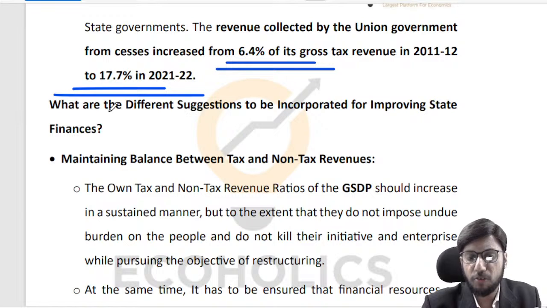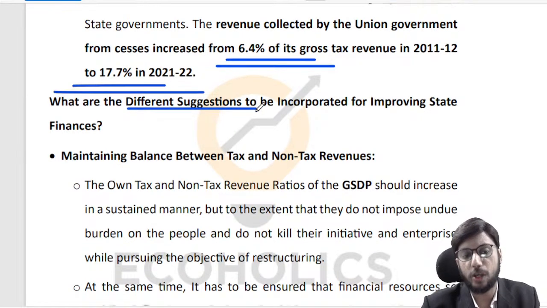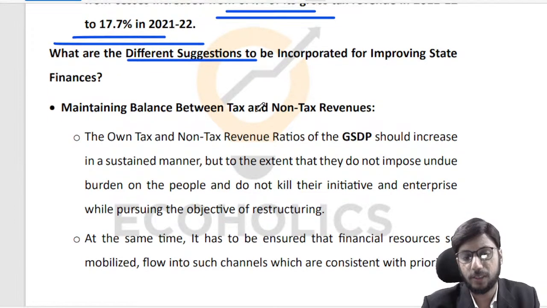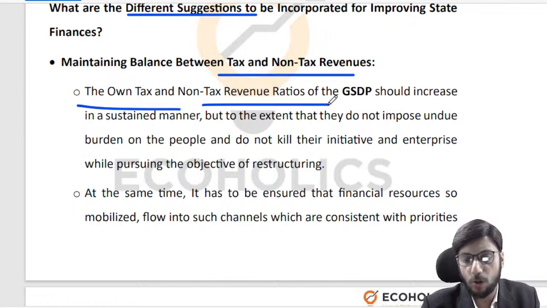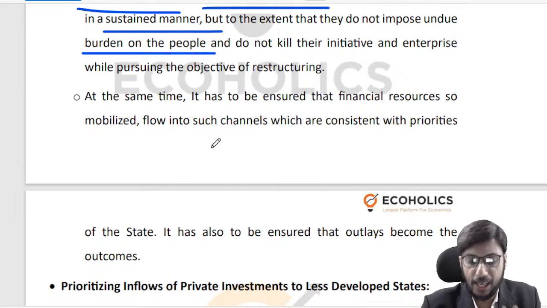So there are a lot of different suggestions which can be incorporated for improving state finances, right? So the first is that we need to maintain some kind of a balance between tax and non-tax revenue, right? So the own tax and non-tax revenue as a share of gross state domestic product should increase in a sustained manner, right? But we should not increase undue burden upon the people, right? So that is one thing.